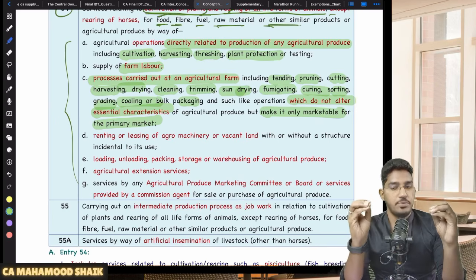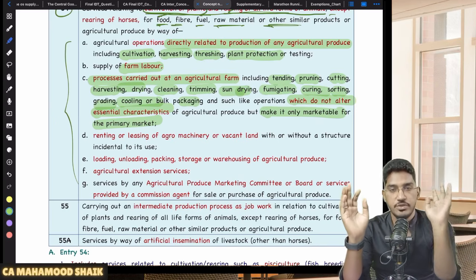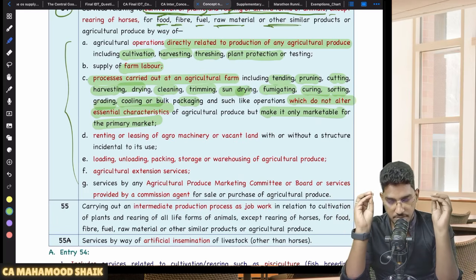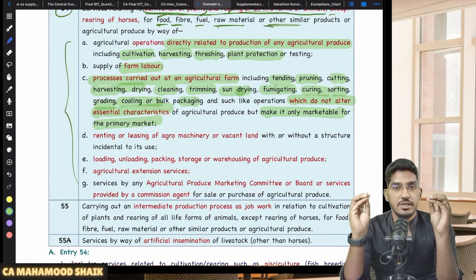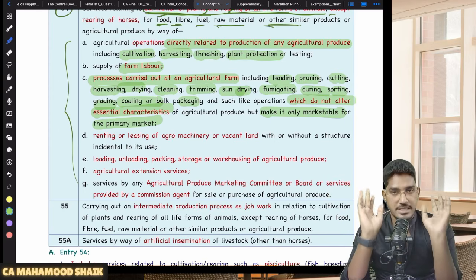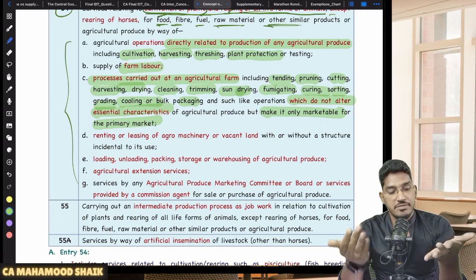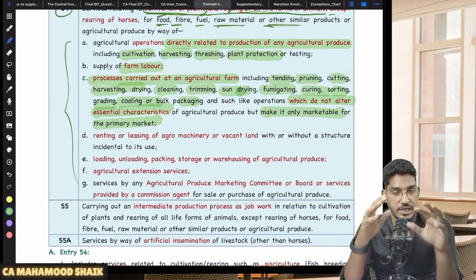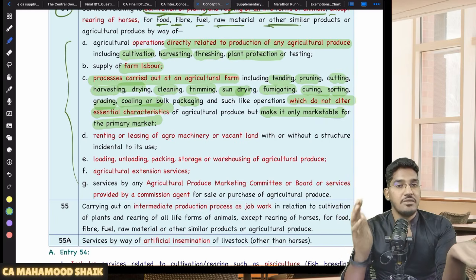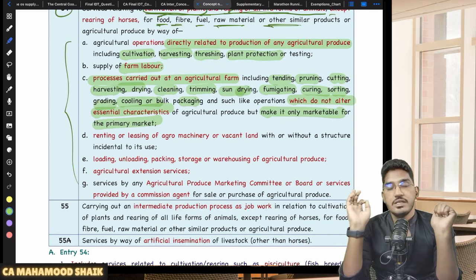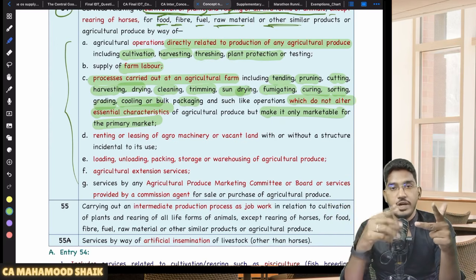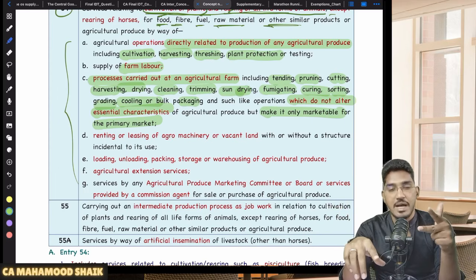So if you are doing any process at the agricultural farm, to the extent it does not alter the essential characteristics of the agricultural produce, but makes it marketable only for the primary market, you can enjoy that exemption. Sir, let us say, for example, I have a coconut plantation. So there I have coconuts. At the farm level, I am doing an activity whereby I am converting that coconut into coconut oil. Sir, will it be exempted? No. Why? Because it is changing the essential characteristic. So I am converting the tomatoes into ketchup. At the farm level only a process is happening. Sir, will that be exempted? No, it is changing the essential characteristic.